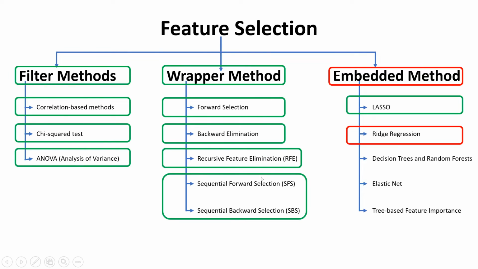Hello everyone. Now that we are done with ridge regression, the next one which comes in the queue is decision trees and random forest. But I'm going to put this on hold for this time, and directly jump to Elastic Net. Why is that so? Because Elastic Net is something which comes next in the regression family after lasso and ridge regression. I want to continue the sequence. That's why I'm jumping to the Elastic Net directly.